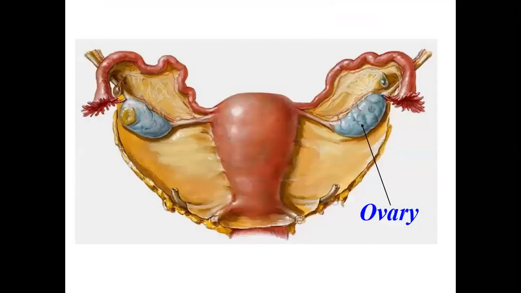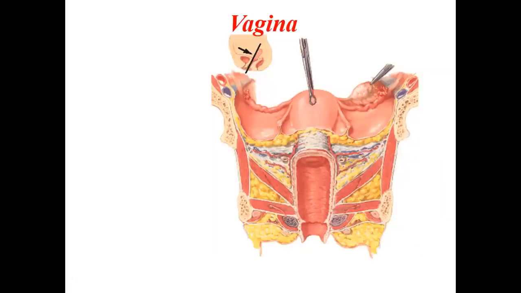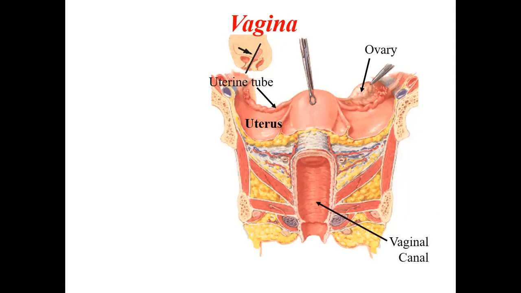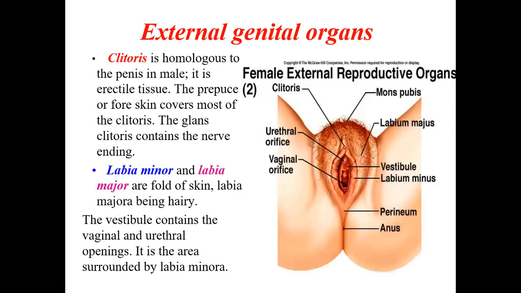Now you can see the ovary. These are the two ovaries. They are in pairs on both the sides, just like the testes are in pairs. Even the ovaries are in pairs on both the sides, right and left. Okay, and these are the fallopian tubes. And the most dilated part, this funnel-shaped structure, this is called as the infundibulum. Now you can see again the uterus, ovary, as well as uterine tubes, as well as here there is the vaginal canal.